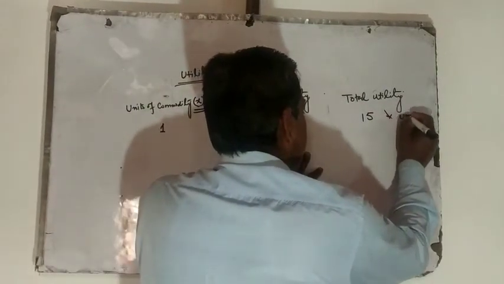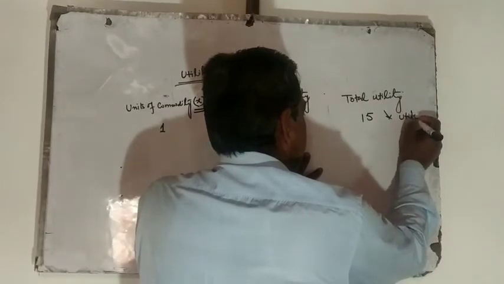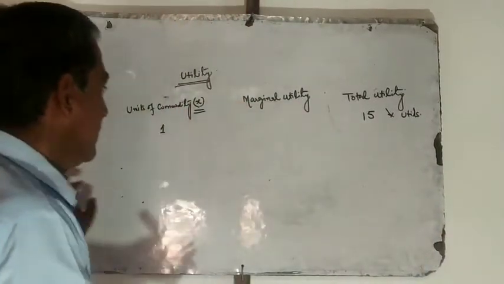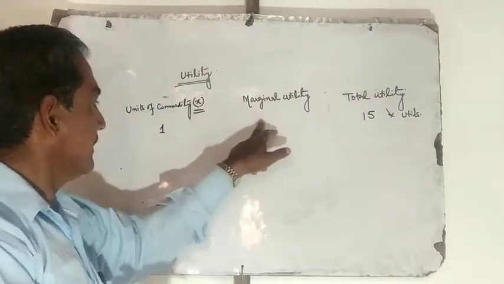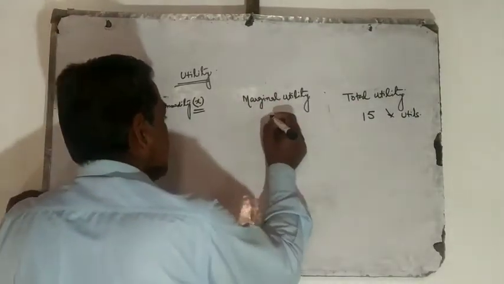This is utils, U-T-I-L-S. And what is its marginal utility? Marginal utility, it too is 15.